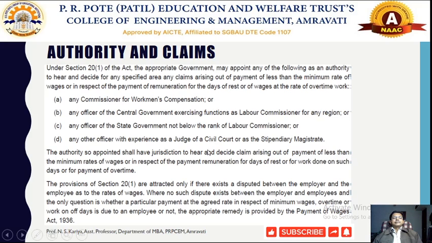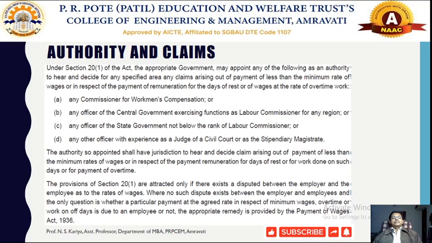Now there are some provisions, that the provision of section 21 is attracted only if there exists a dispute between the employer and the employee as to the rate of wages. Now these authorities primarily work only if there is a dispute with respect to whether the minimum rate of wages has been provided or not in that particular scheduled employment.